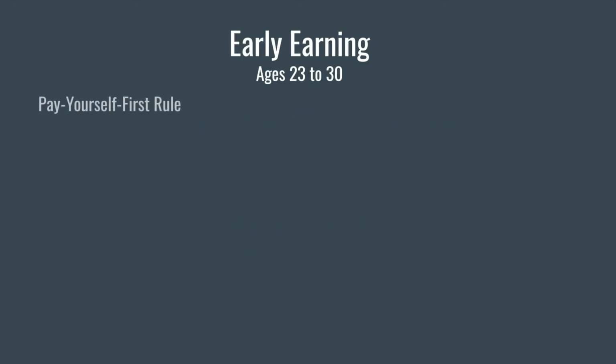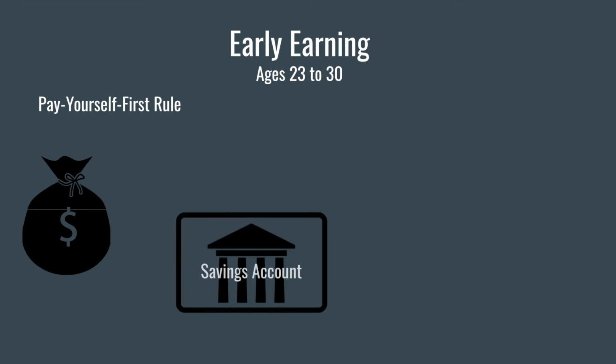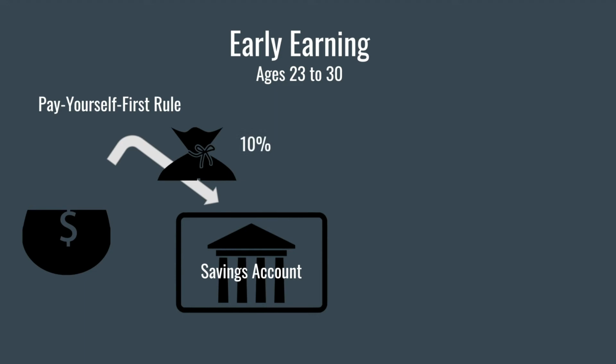Early earning, ages 23 to 30. This is a great time to start the pay yourself first rule, a simple concept in which you take a percentage off the top of every paycheck you earn and put it into a savings account straight away. By paying yourself first, it ensures you are putting money away for the things you want to save up for versus trying to salvage scraps after the fact, when all other expenses are paid for and you've had fun spending.